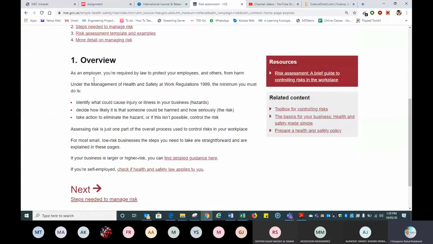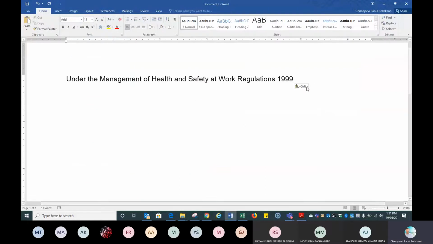So now we have to go to the risk assessment overview. Read this whole paragraph. As an employer, you are required to protect your employees under the management of health and safety at work. The minimum you must do is identify what could cause injury, take action to eliminate the hazard, and control the risk. So you can understand what we mean by hazard: identify what could cause injury or illness. Maybe you can see the Health and Safety at Work regulations. So you can write this word, because this looks important to me.